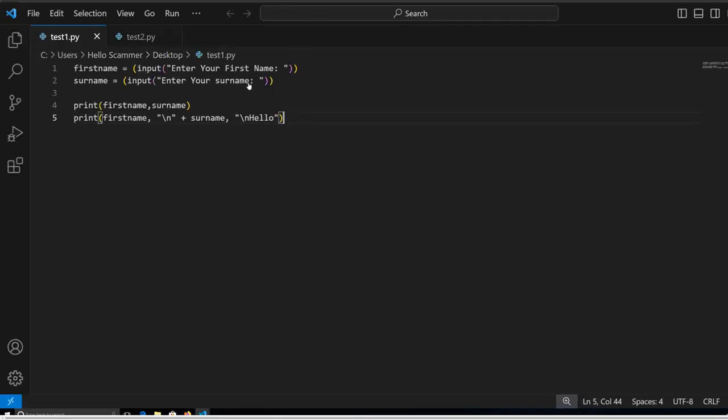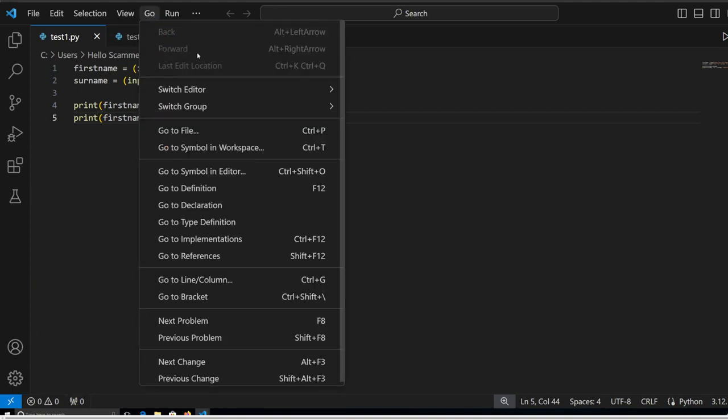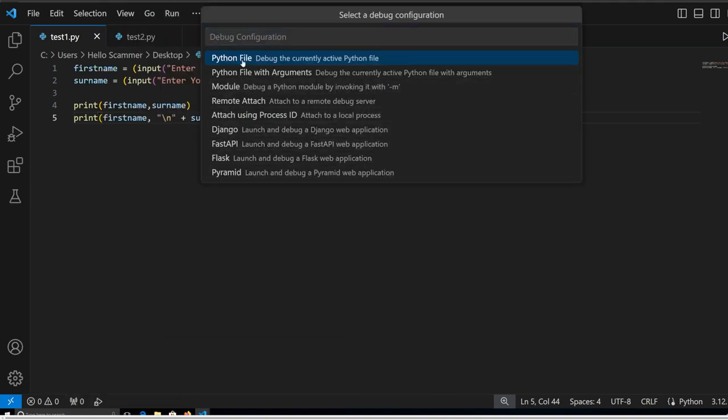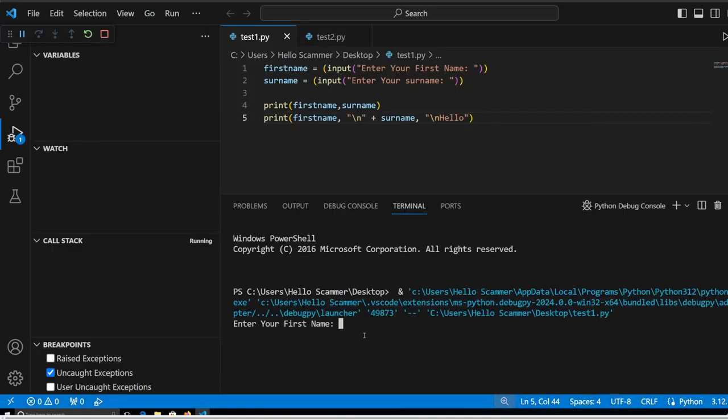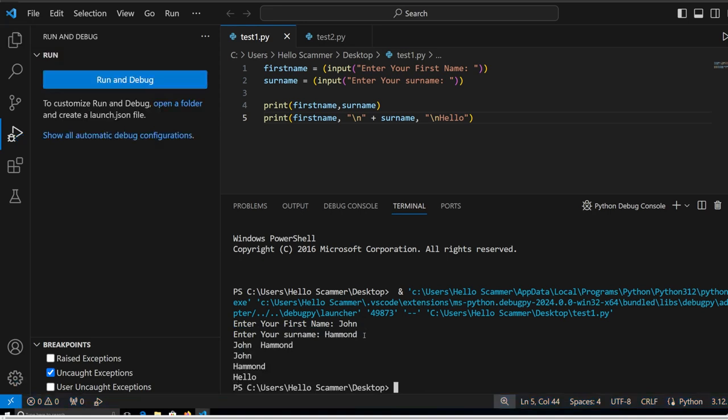Now I have some programs already written, so I'm just going to take you through them and explain some stuff so you can understand. What we're going to do is run the code first, because I just want to show you how it works. Then I'll show you what this code does and how it works, right? So we're going to enter John Hammond, and as you can see, that's what it does. I'm just going to take you through the code right now.